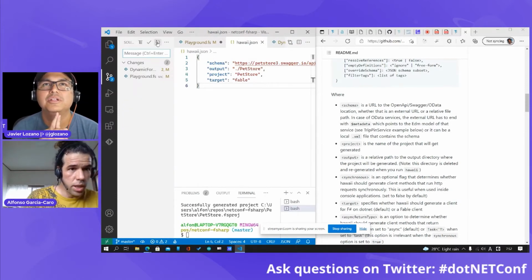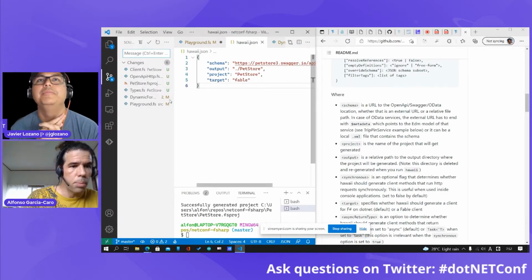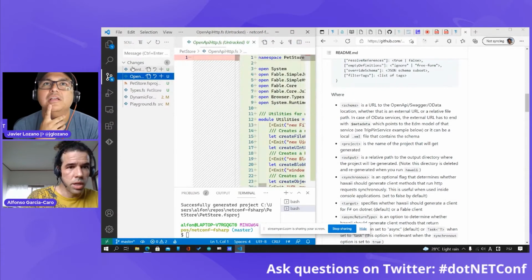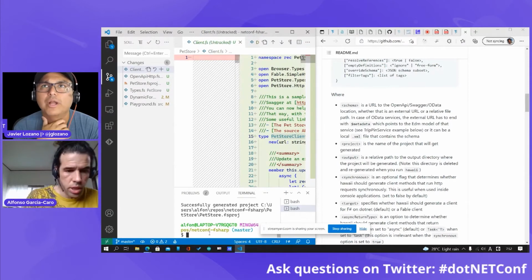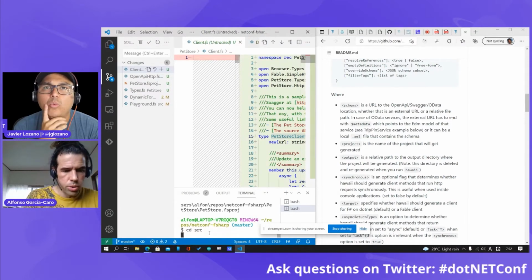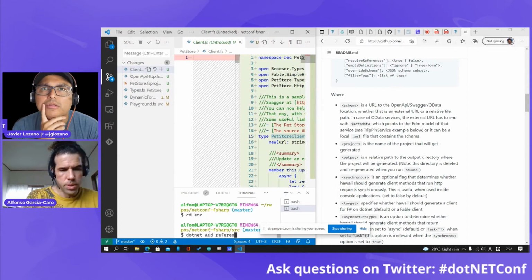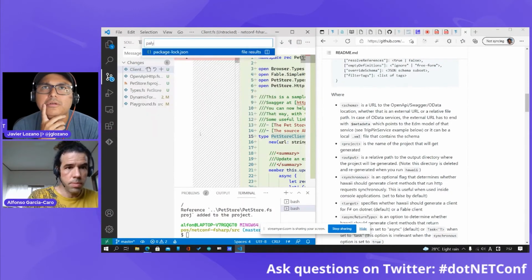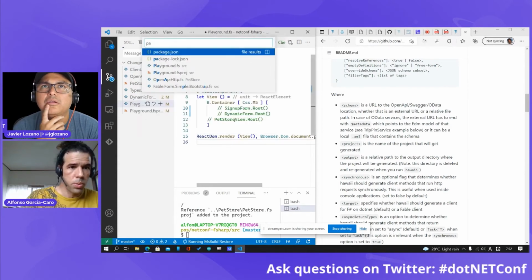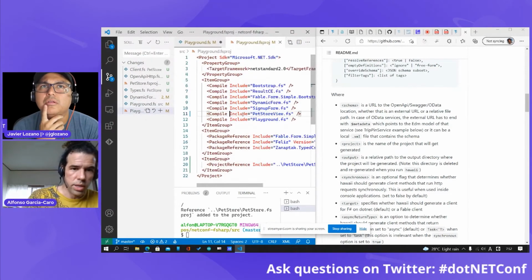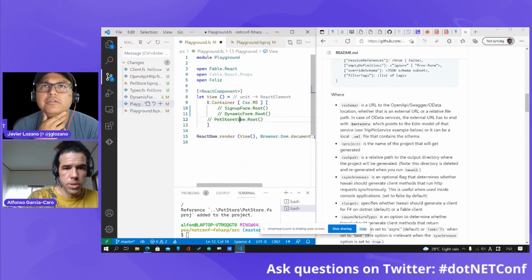This is going to generate. Oh, wow. Now we have a project here, a full project. This tool is generating code to interact with the API, and now we can just call this. So this is what we are going to do, because I'm going to add a reference. Very nice.